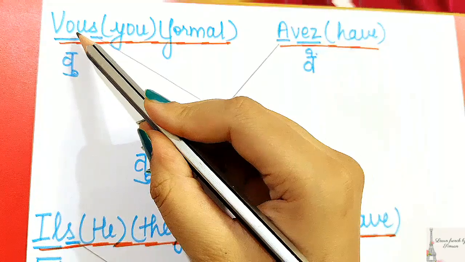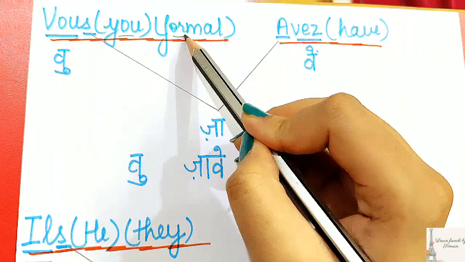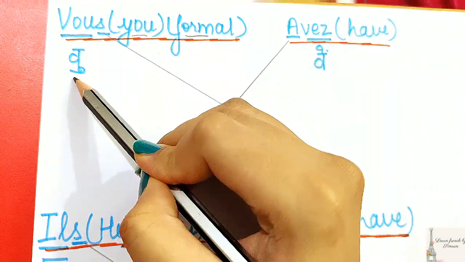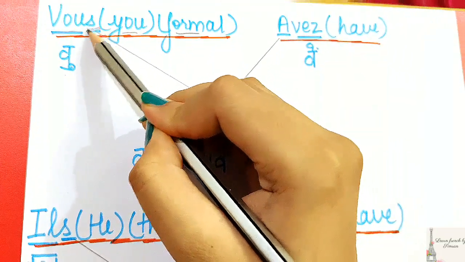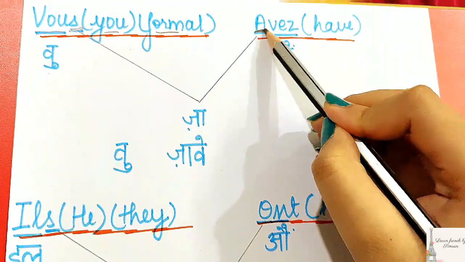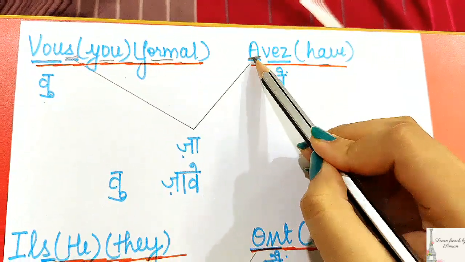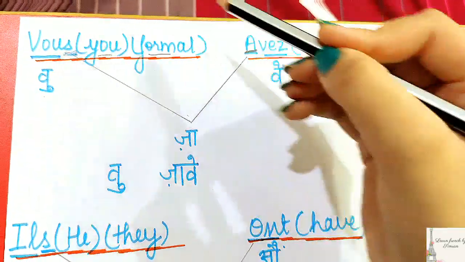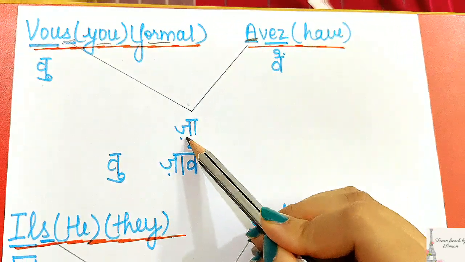Our next subject is vous, which means you, and yes, it is used in formal situations. Now till here it will be pronounced as vou. But here you can see our last letter is S, right? And the first letter of the conjugated word is A, which is again a vowel. So here we will form a liaison. We will take the S and link it with A, which is a vowel. So it will become za.